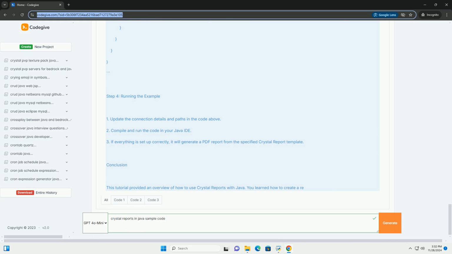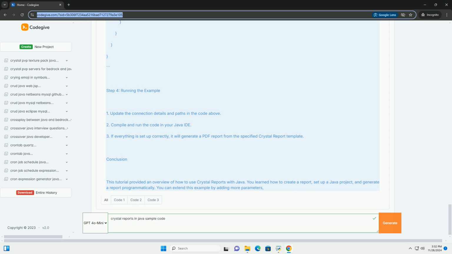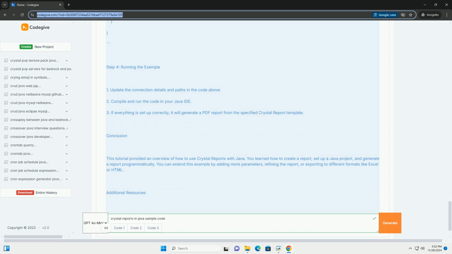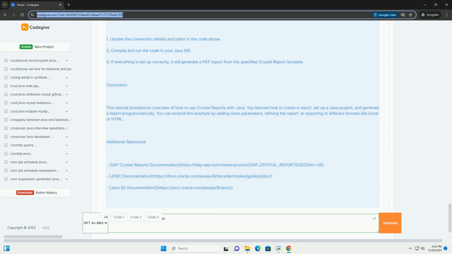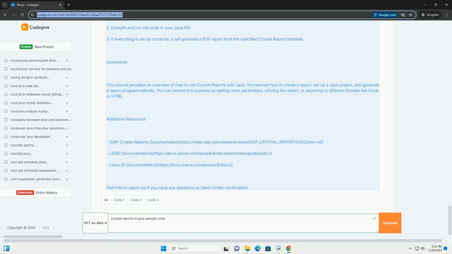Step 1. Creating a report in Crystal Reports. 1. Open Crystal Reports and create a new report. 2. Choose a data source, connect to your database, for example MySQL, Oracle, etc., and select the tables/fields you want to include in the report. 3. Design your report, drag and drop fields onto the report and format it as needed. 4. Save the report. Save the report with a .rpt extension, for example sample_report.rpt.